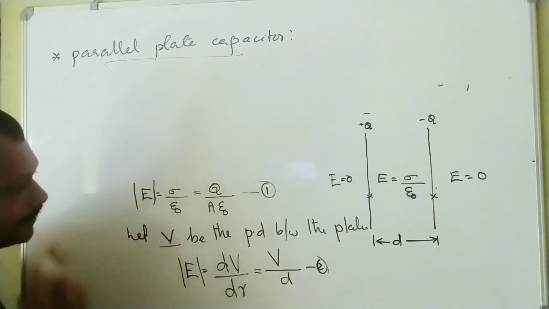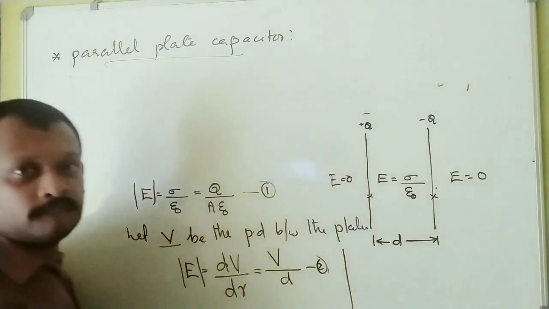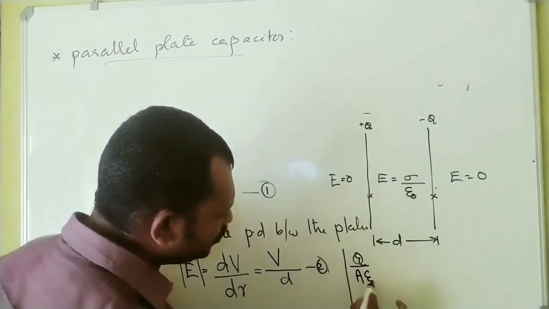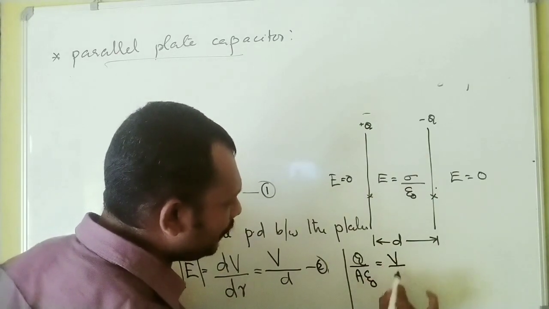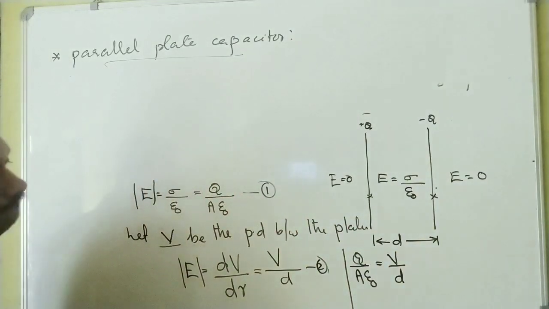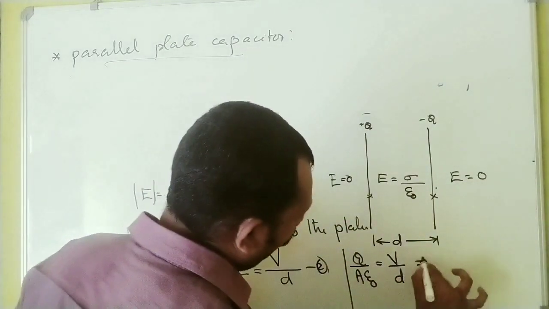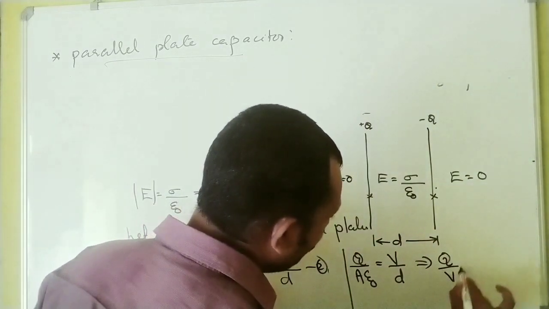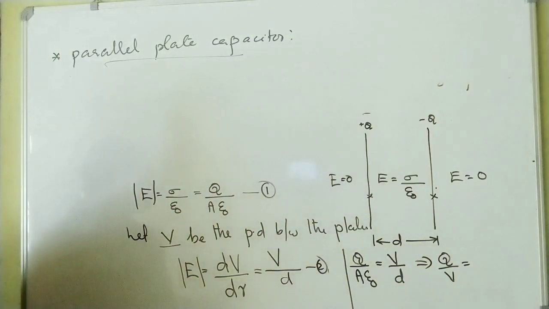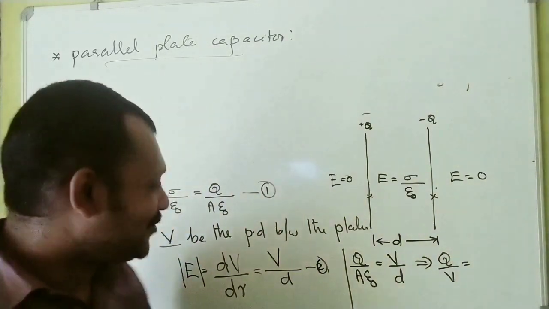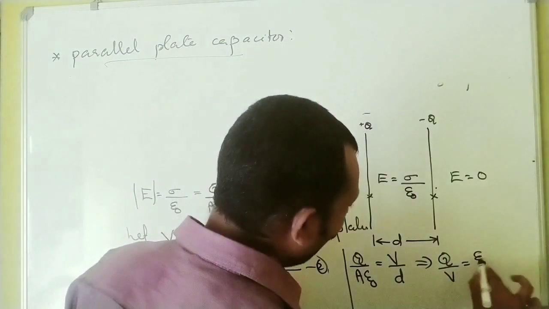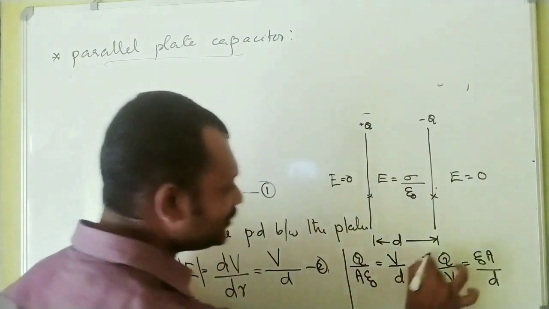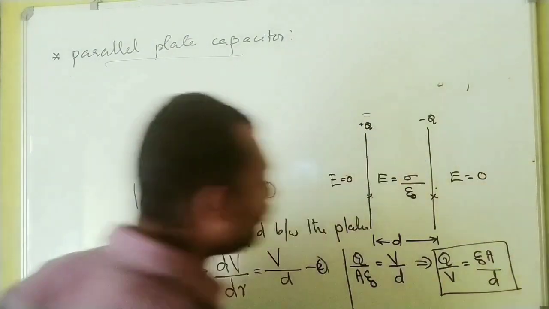I think both have the same left hand side, which means I can say Q divided by A epsilon 0 is equal to V by D. Or this will give you Q by V is equal to epsilon 0 A divided by D. This has gone to that side, V has come to this side. So Q by V is equal to epsilon 0 A by D.